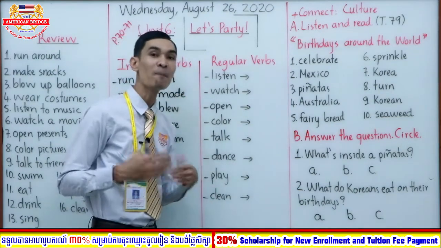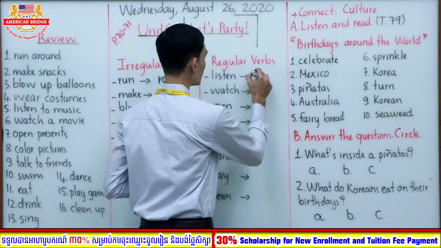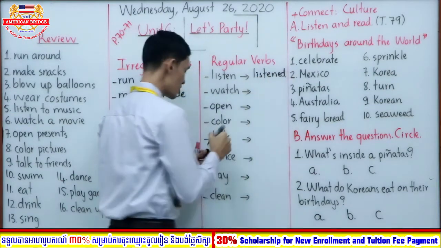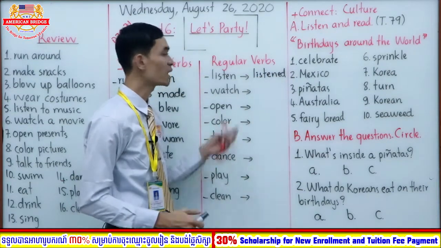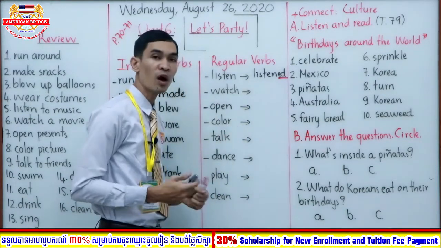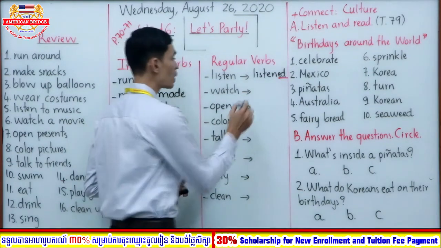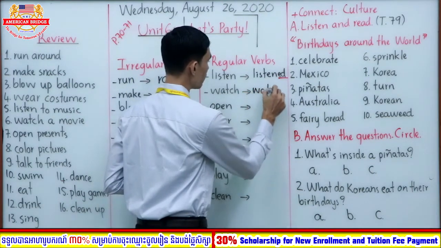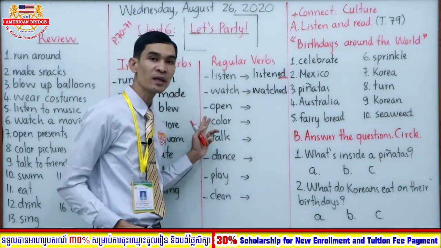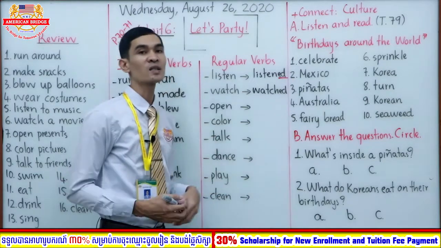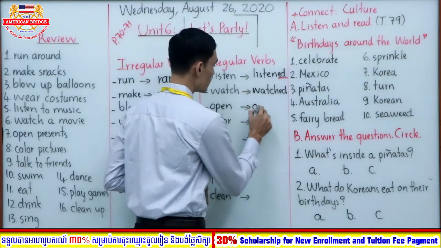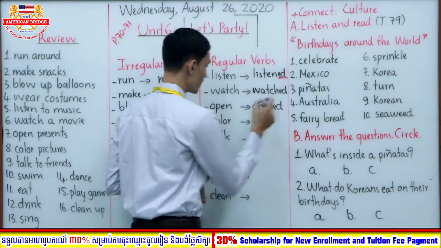Okay, so now let's change all of these verbs with me. Listen. Listen is most verb, right? So how do you add? You add only ed, right? Because it is most verb. So you add only ed here. How about watch? Watch also most verb. So you add only ed, right? How about open? Open also most verb, right? So you add only ed. Very good. Open, you add only ed.